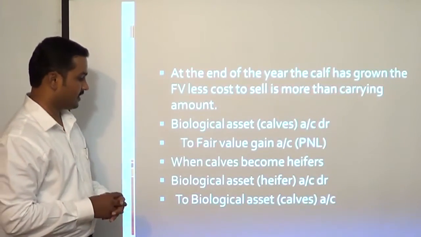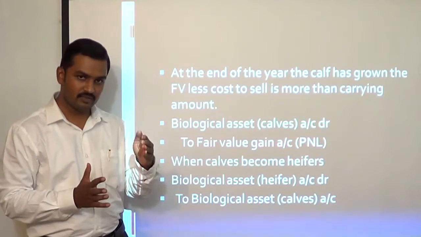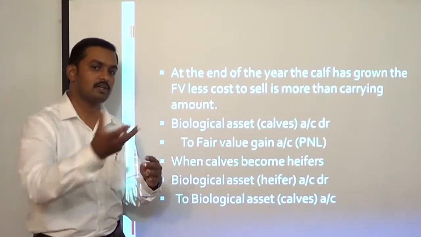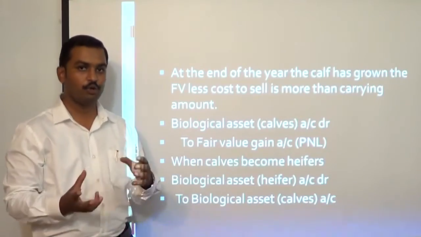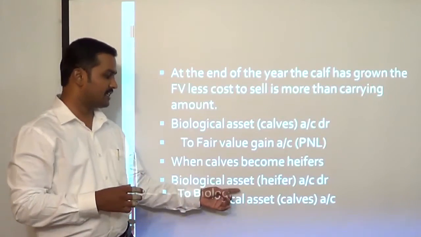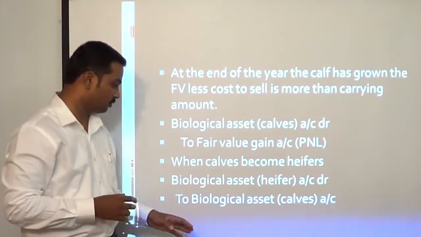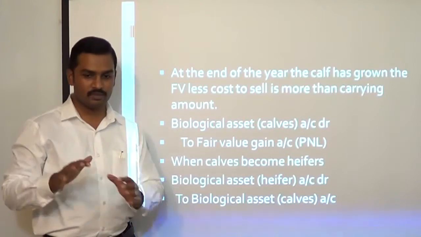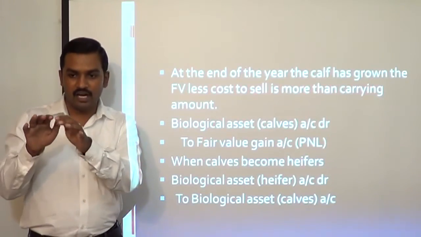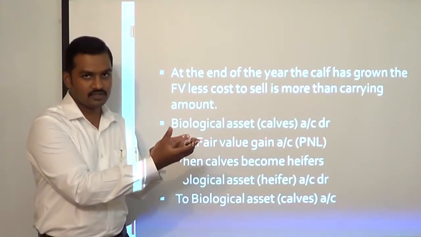Okay. Then when calves become heifers, once the calves have reached a specific age, we transfer them to a separate account called heifers. They go into the second classification. Okay. So we will pass an entry, biological asset, within biological asset a specific account, heifer account debtor to biological assets calves account. That means we are going to reduce the account balance for calves and we are going to increase the account balance for heifers. Okay.